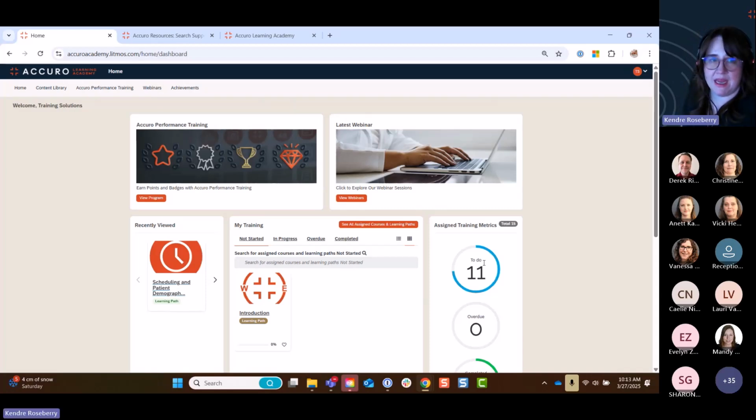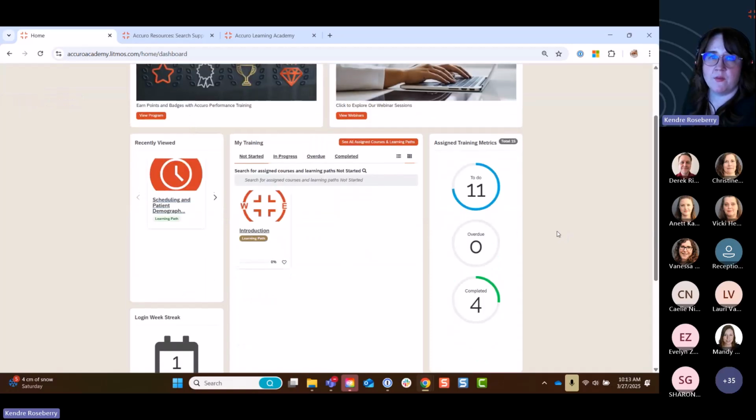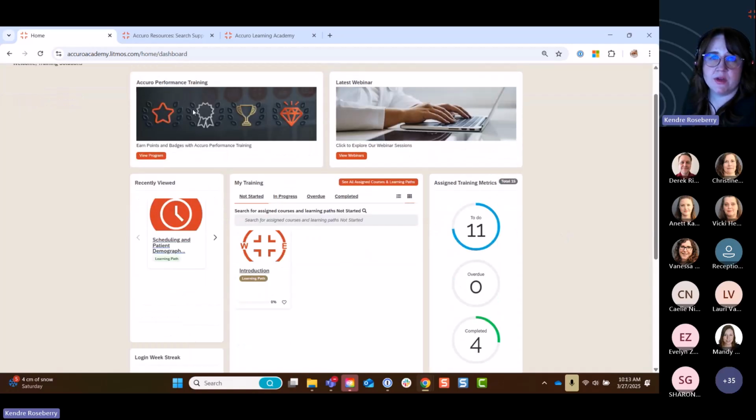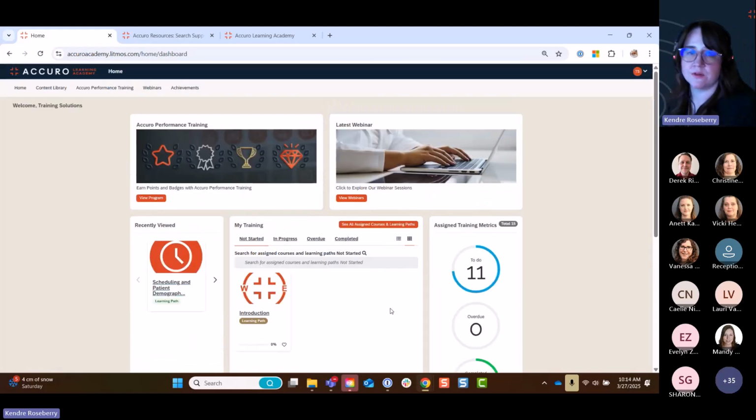Now, this is the main ALA dashboard that you'll always see every time you log in. We have some quick links for our APT training up here or webinars. And this main widget here will be where everything that you're working on is kind of housed. You might see in this Not Started tab here, you might see the Introduction Learning Path as well as the Accuro Performance Training splash page or dashboard, just so that you always have somewhere to kind of get started.